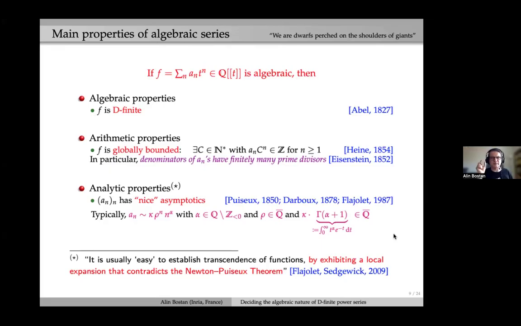Being D-finite only depends on the differential equation, not on the initial conditions. And being P-finite, satisfying a linear recurrence with polynomial coefficients, on the level of the sequence only depends on the recurrence operator, not on the initial conditions. That's correct.